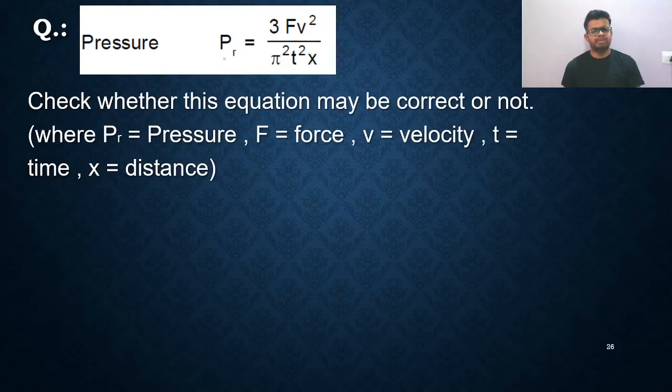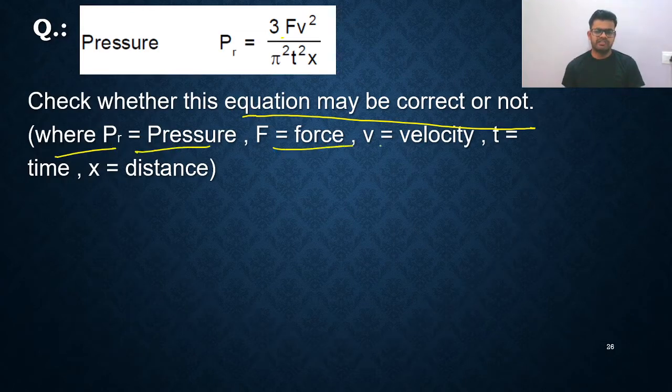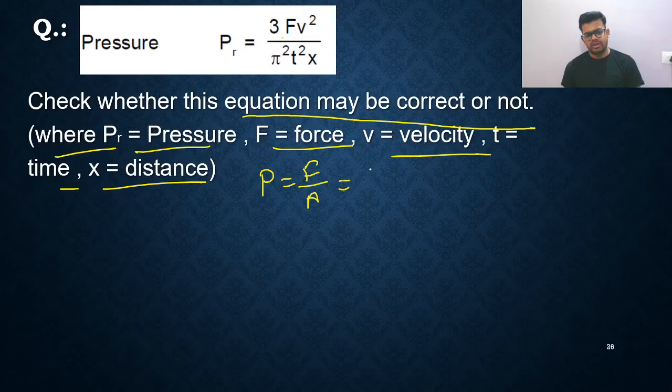Next, pressure P is equal to 3FV square upon pi square T square X. Check whether this equation may be correct or not, where P is pressure, F is force, V is velocity, T is time, and X is distance. Okay, so let us solve this. Pressure, you know, is force divided by area. So you will write what?